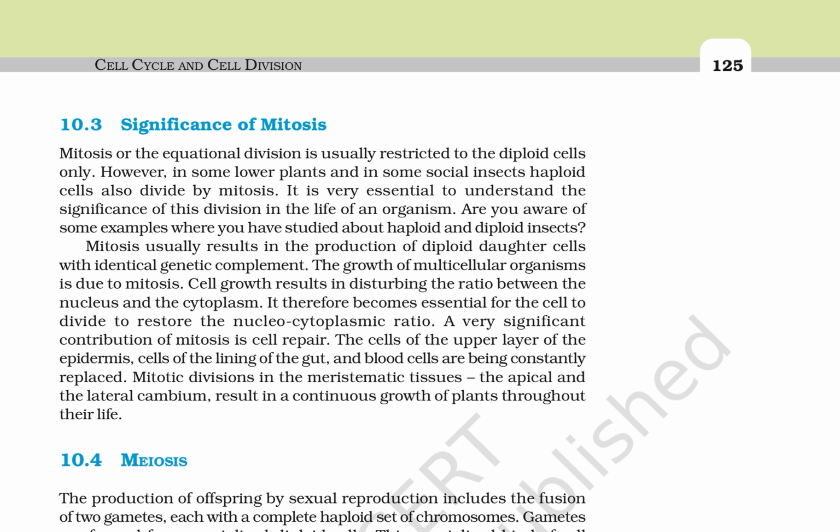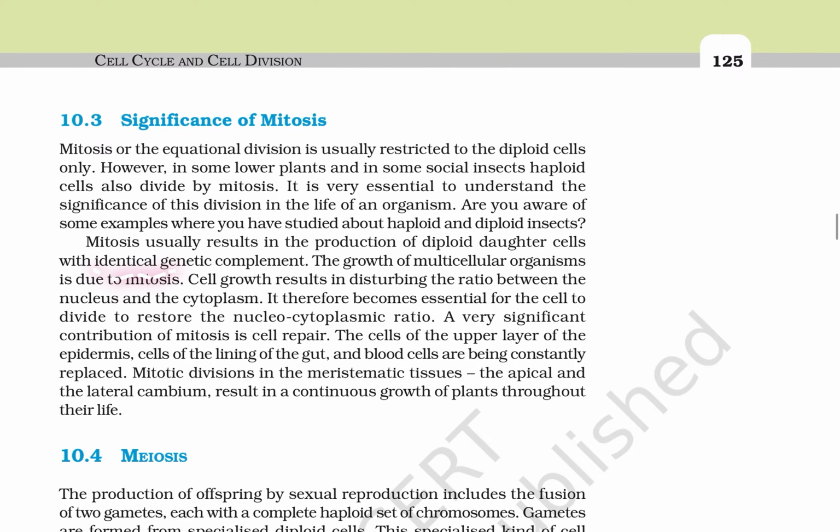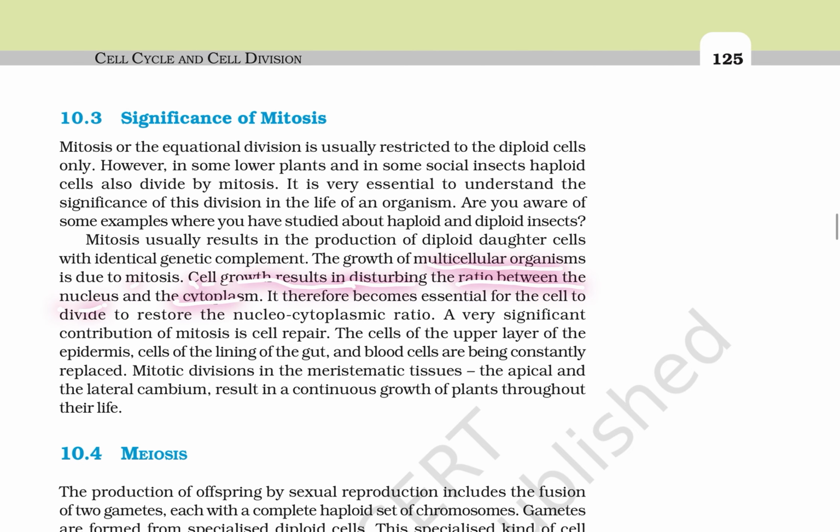Mitosis usually results in the production of diploid daughter cells identical to the parent cell, and in the growth of multicellular organisms. Cell growth results in disturbing the ratio between the nucleus and the cytoplasm. Therefore, it becomes essential for the cells to divide and restore the nucleocytoplasmic ratio.